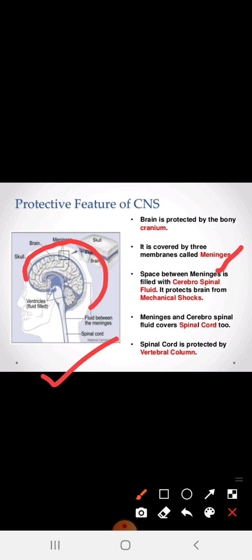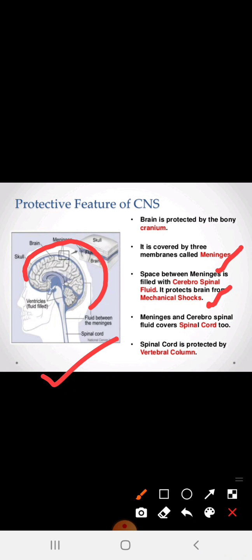and the space between the meninges is filled with the cerebrospinal fluid. It protects the brain from mechanical shocks. What do we mean by mechanical shocks? With the help of the cerebrospinal fluid, if any such inconvenience happens in our brain, it can be protected by the meninges, which are filled with the cerebrospinal fluid.